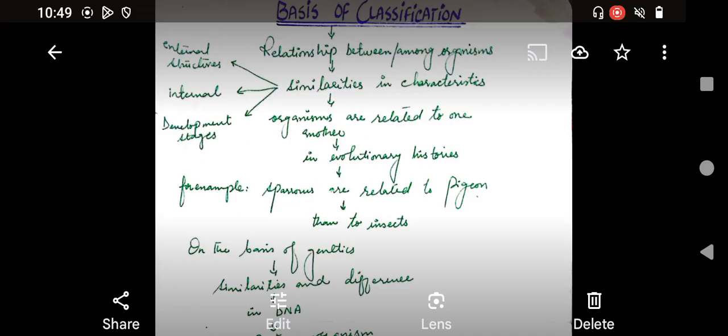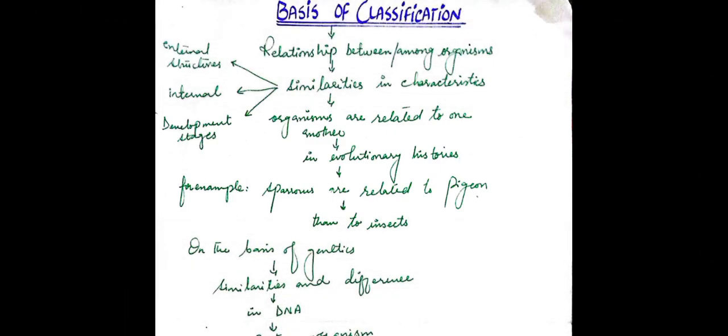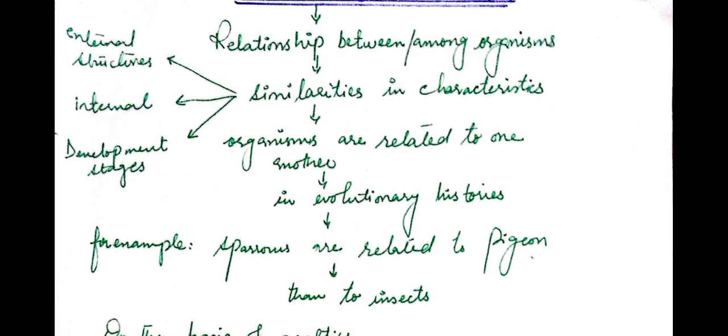I'm again with another lecture, and today's lecture is again relevant to the topic of biodiversity, which we started a few days ago. But today we'll discuss the basis of classification. What are the bases, or what is the purpose behind the classification of living organisms into groups and subgroups? On which basis did we do this classification?